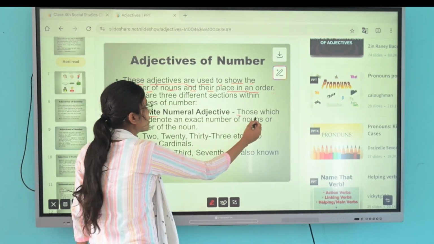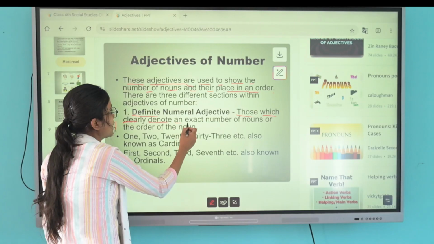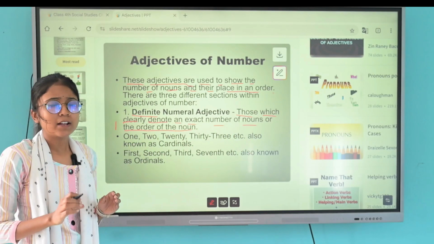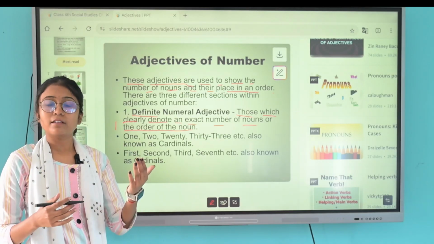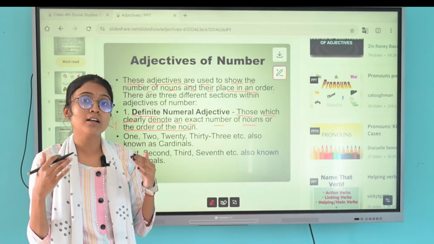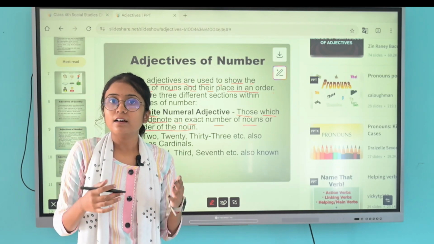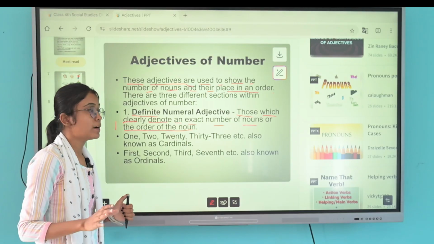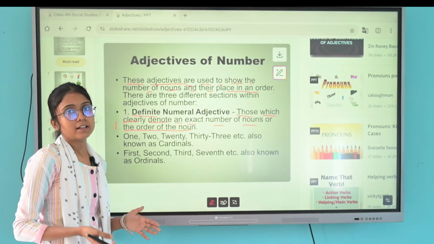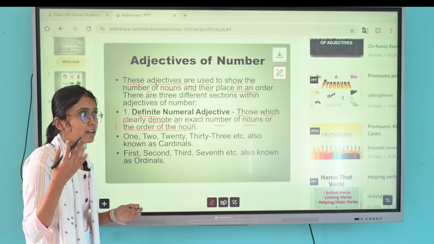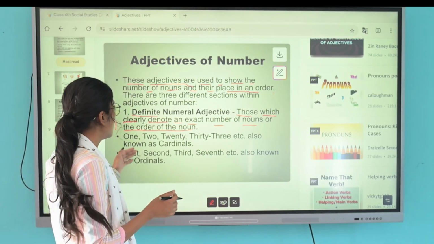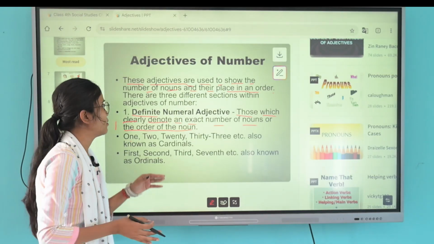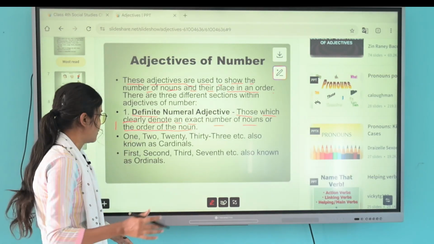Those which clearly denote an exact number of nouns. It simply represents the exact number of nouns, like how many pens, how many chairs are there. So 1, 2, 3, 4, 20, 25, all the counting numbers are included in definite numeral adjectives.